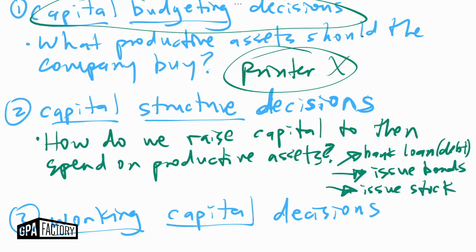We can issue shares of stock or issue equity to shareholders, in exchange for which the company would get money. So a company deciding to issue new shares of stock would be a really good example of a capital structure decision, is that we know that we want, for our future projects, $10 million as a corporation. And so we're going to go out to raise that $10 million. We're going to issue shares of stock.